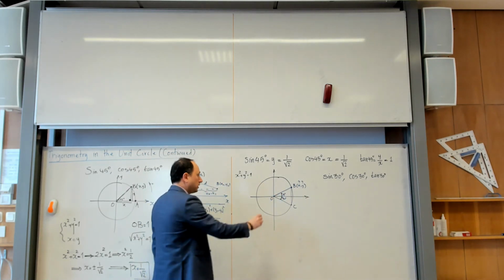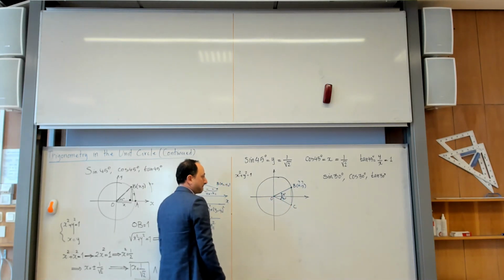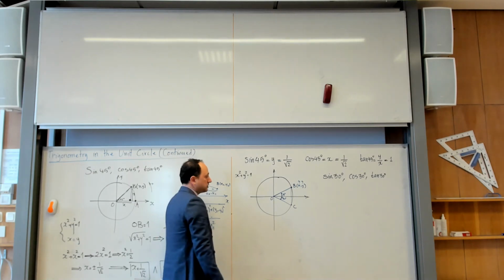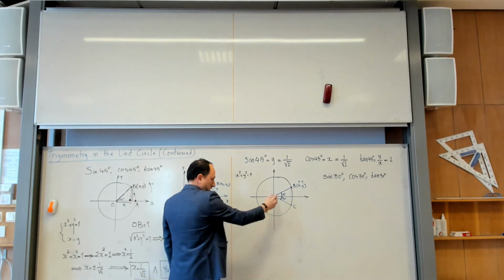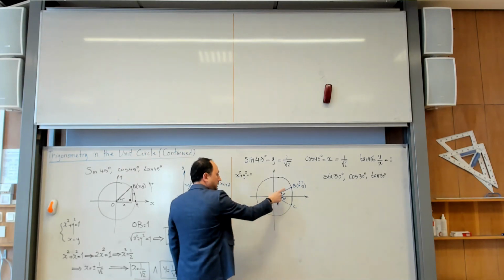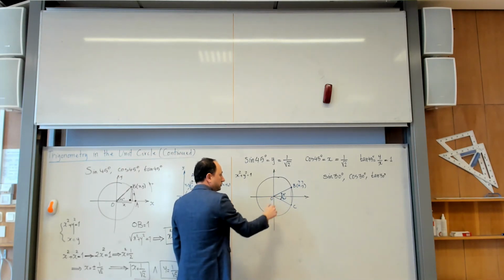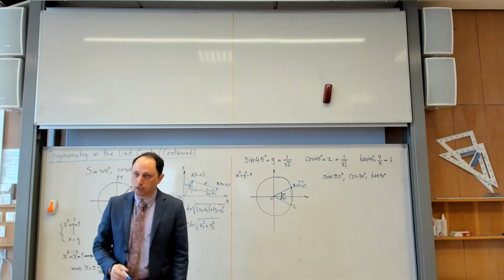Yes, but what type of triangle will this be then? Isosceles? No, more than isosceles. It is equilateral, because OB is equal to OC, as this is the radius and this is the radius. But on top of that, this angle is 60. So it means that it should be equilateral, yes?